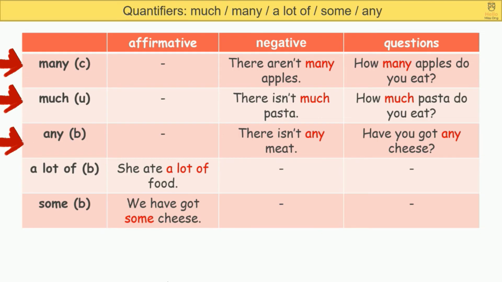How much pasta do you eat? There isn't any meat. Have you got any cheese? Next, for a lot of and some, we normally use them in affirmative sentences. For example, she ate a lot of food. We have got some cheese.